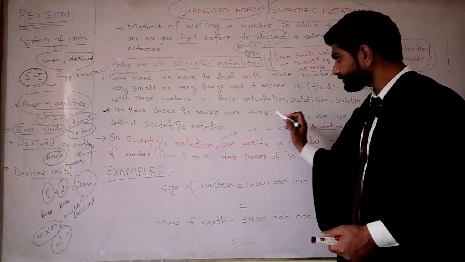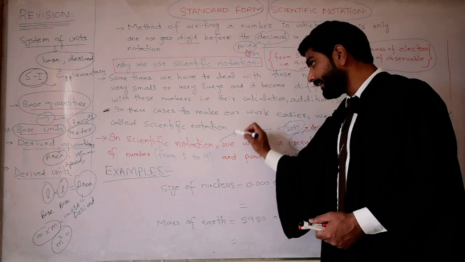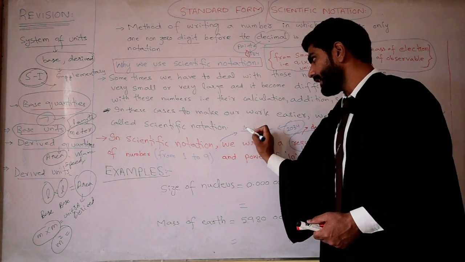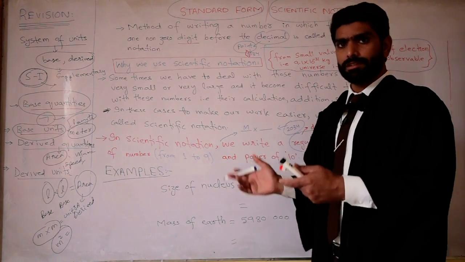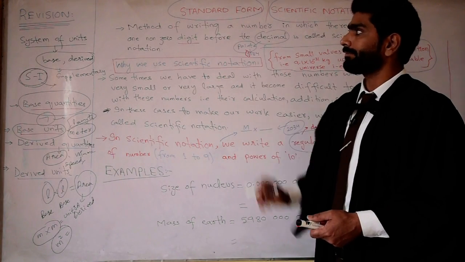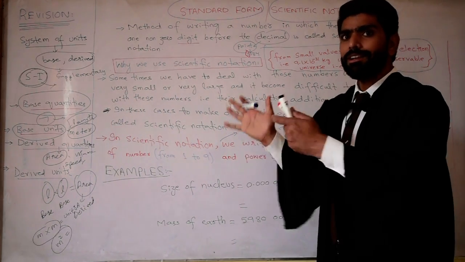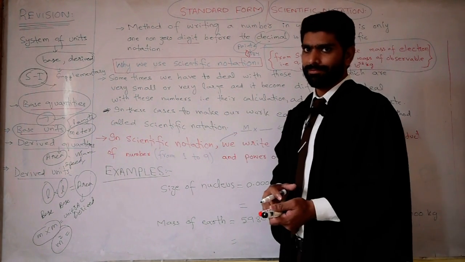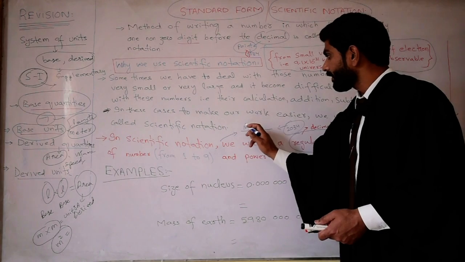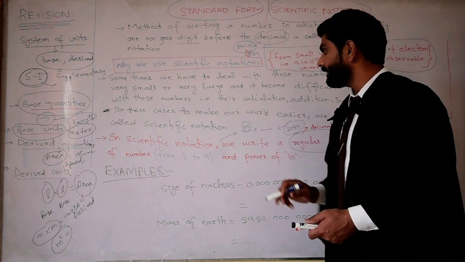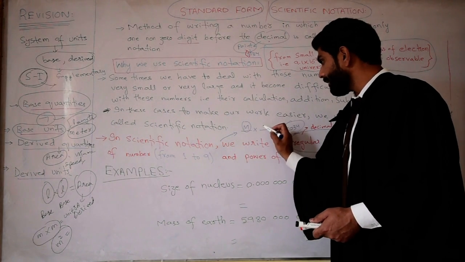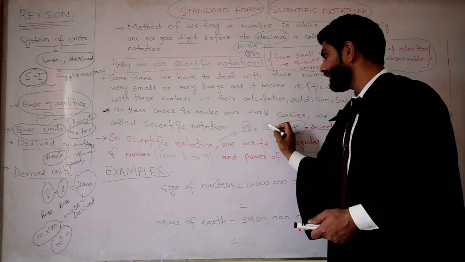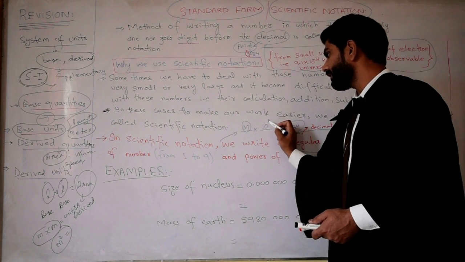Which two things? One is that number which has one non-zero digit before the decimal. Let's call this number m. It is multiplied by a power of 10, we can say 10 to the power p.